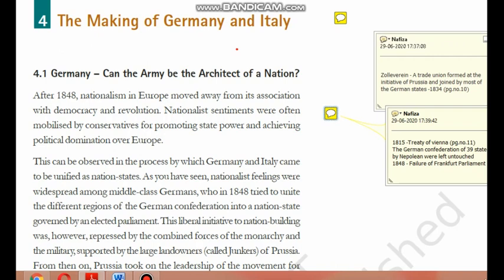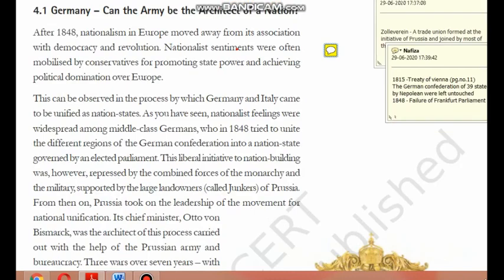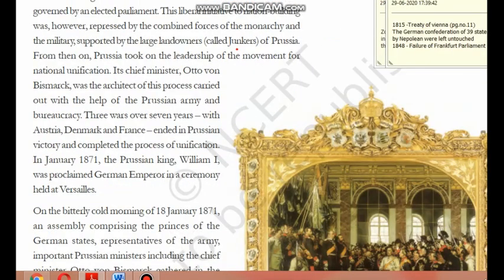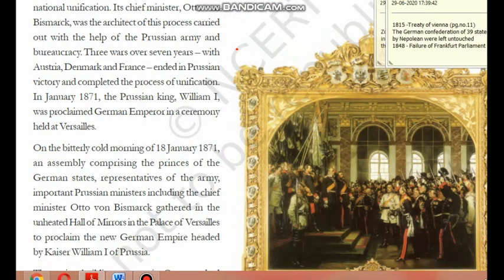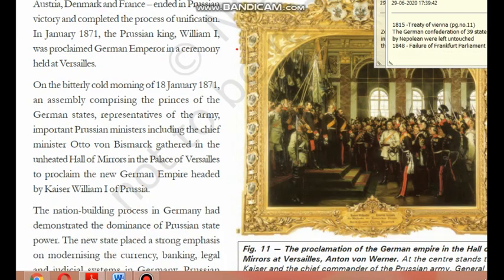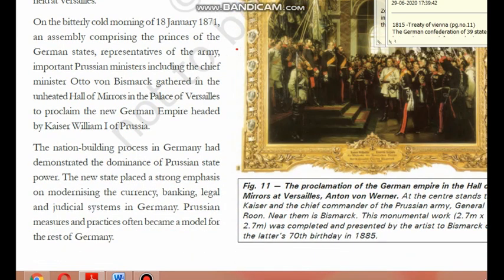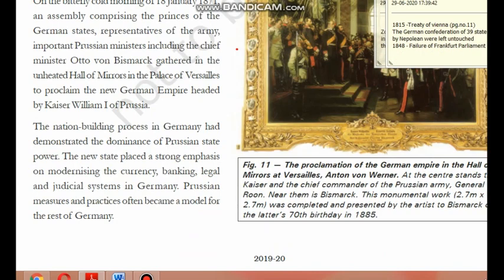Then we discussed the failure of the Parliament in 1848. After all these phases, Prussia finally took up the initiative and gave the charge to Otto von Bismarck, who by 1871 was able to unify Germany.